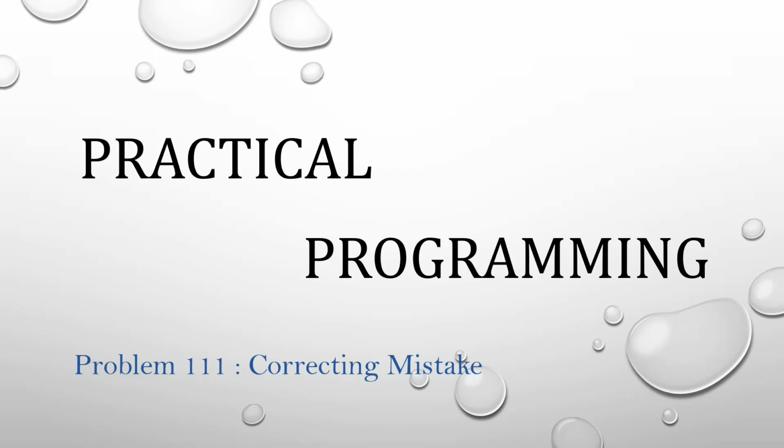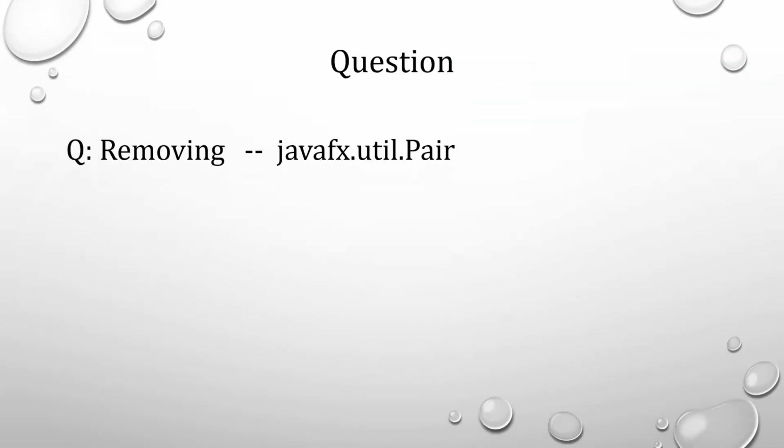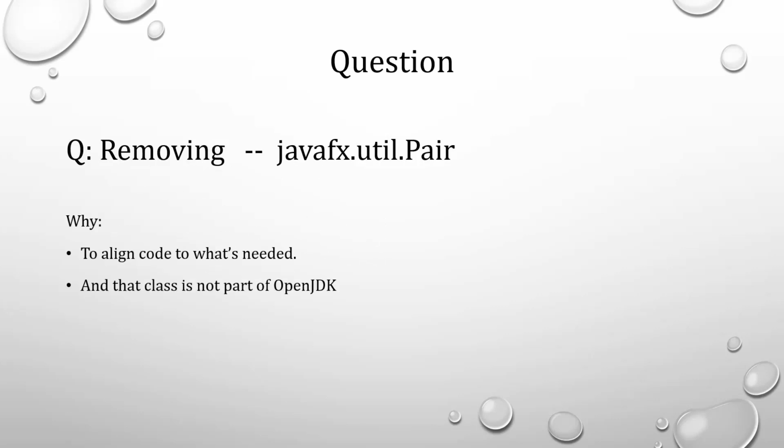Today we'll try to correct one of the mistakes I made in a couple of previous videos. I told you in a previous video that I'm gonna correct it, but I kind of forgot, so I'm gonna try to correct that one over here. We would be removing this class Pair, which is in the package javafx.util.Pair, because it only comes from the Oracle JDK and it's not a part of OpenJDK.